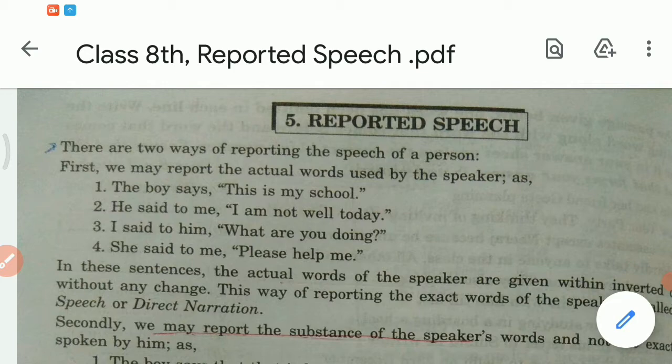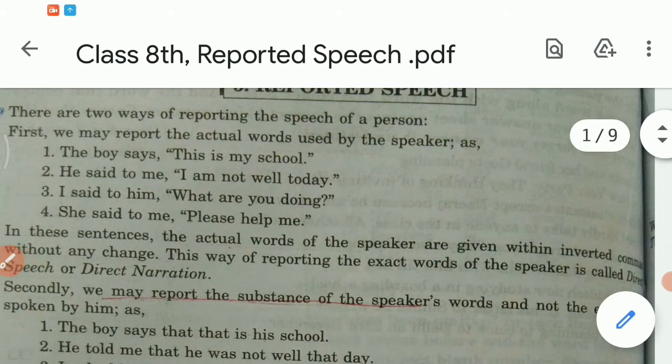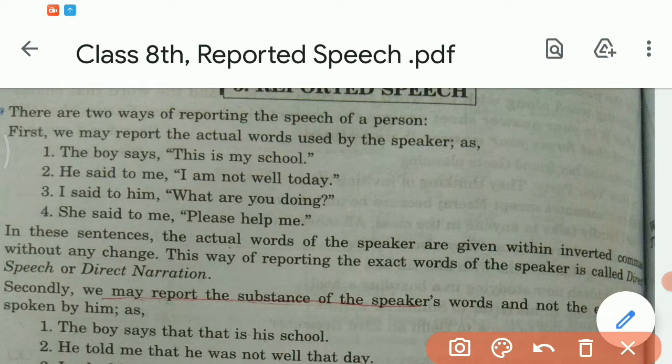There are two ways of reporting the speech of a person. First method is we may report the actual words of the speaker, and the examples are given here. The boy said, "This is my school." I said to him, "What are you doing?" She said to me, "Please help me." And in these sentences, the actual words of the speaker are given within inverted commas without any change.